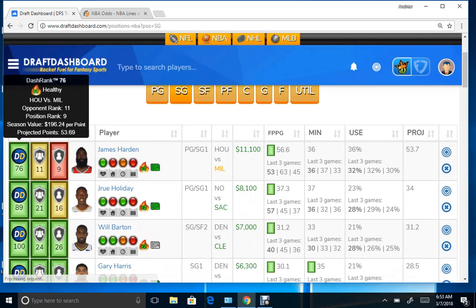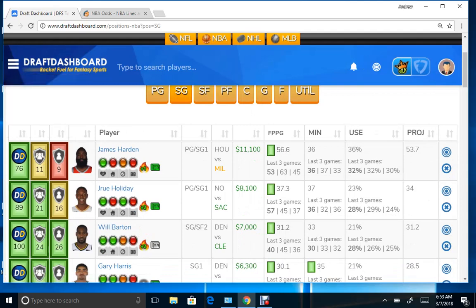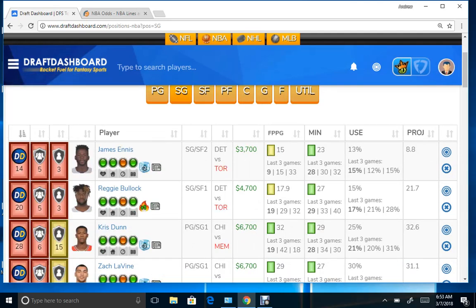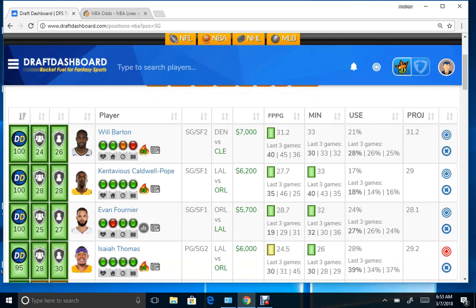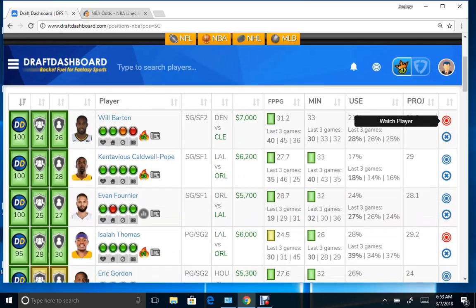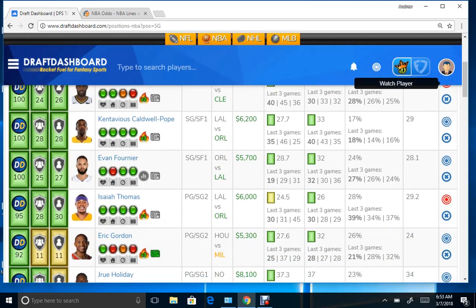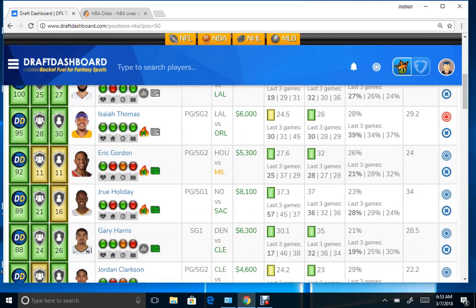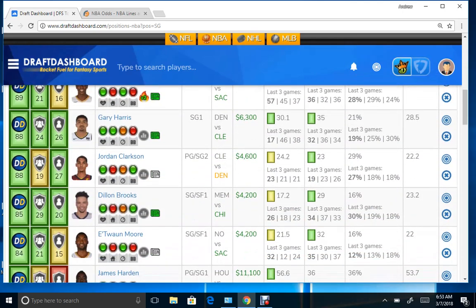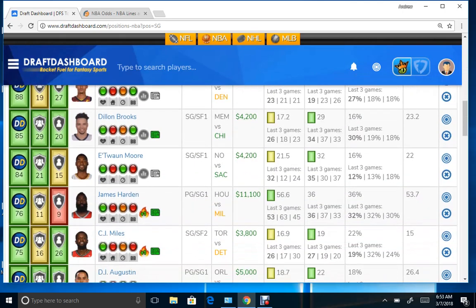Just waiting for that to arrange. As a top-ranked player right now is Barton. I agree with that. As another shooting guard. Some of these same players show up in DraftKings, so on the main slate. That's fine. So just taking a look at anybody else that we want.